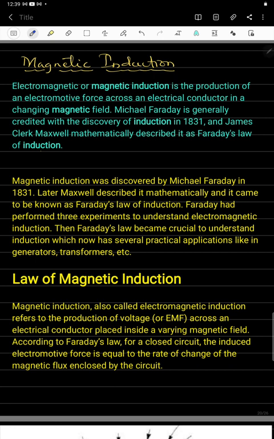Electromagnetic or magnetic induction is the production of the electromotive force, that is, the production of EMF across the electrical conductor. So this is the electrical conductor. I am going to keep a battery here which detects the voltage, or we can keep a galvanometer here. Can we get the deflection? It gives the small current which is generated by the coil, and we'll take one magnet here.